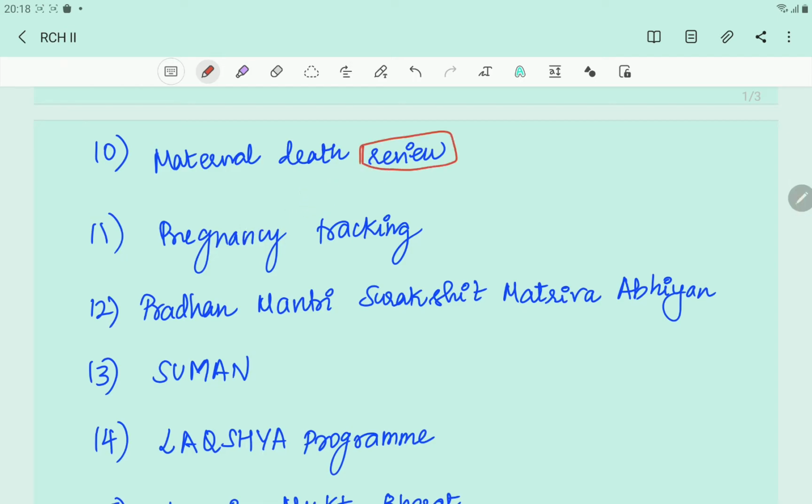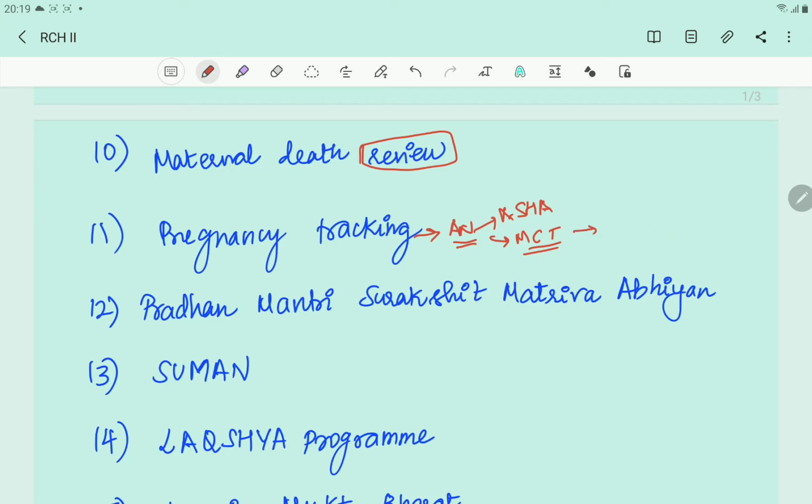Okay, and in pregnancy tracking, why is there something called pregnancy tracking? Because most of the maternal mortality happens during the antenatal period. So if they are well taken care of during the antenatal period, then most of the maternal death can be avoided. So how do you track pregnant women? One is via Asha, like they'll come and visit them periodically, for which they will receive incentive. And we can also do mother and child tracking, okay, via Aadhaar linked something. It's a web service, okay.